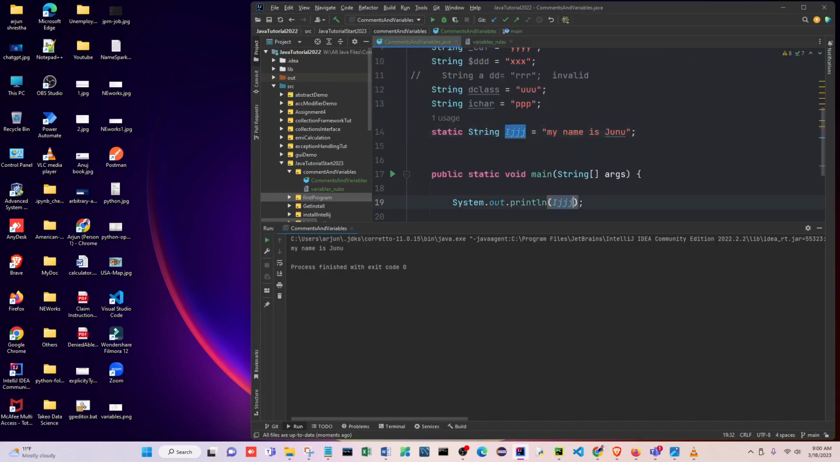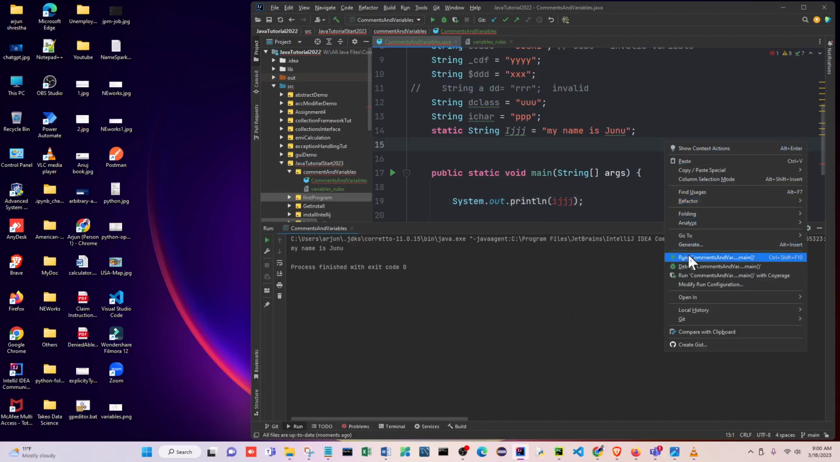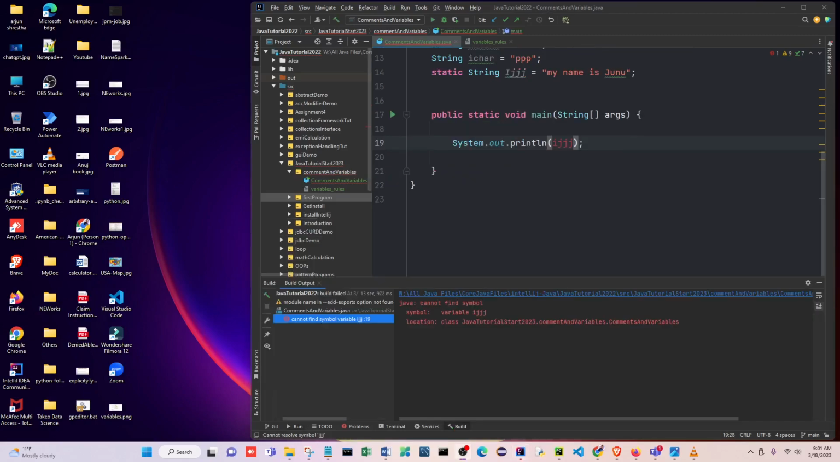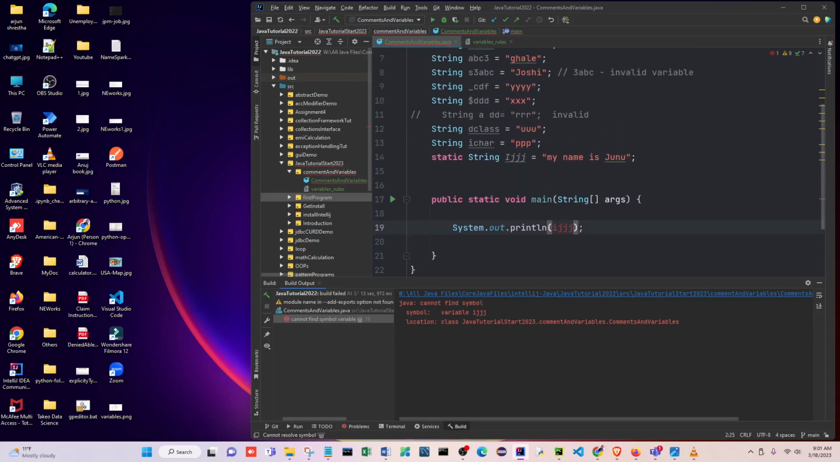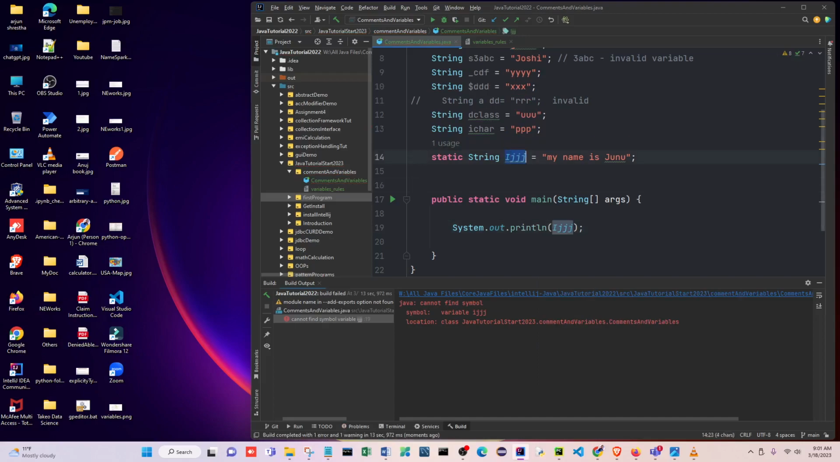If I put a small j here, what happens? See, if I right click and run, this will give you an error, because you can already see red, so this is already an error. If you run that, it is not running. Java says cannot find symbol, because this is an error. So this is case sensitive. When you declare your variable, you have to use the same variable name when you print.